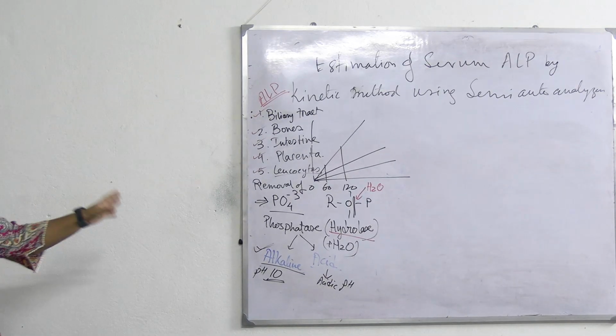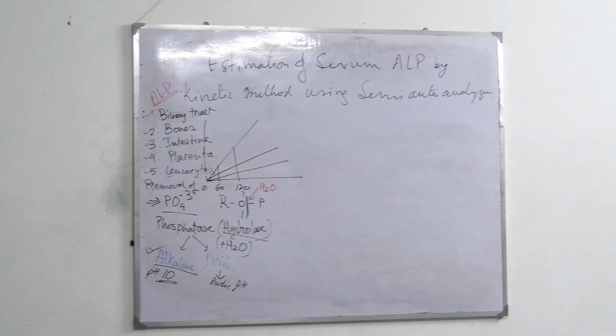So, till now we know what is alkaline phosphatase, what is the role of phosphatase enzyme, under which group it comes, and what is its property, like it acts better in the pH of 10 or alkaline pH, and it is found in these places. Sources are such and such. Okay. Now coming to the estimation method. So that will come under the introduction. Okay. Number one point of introduction is alkaline phosphatase is a phosphatase enzyme that helps in removal of phosphate group in presence of water. It can be of two types.